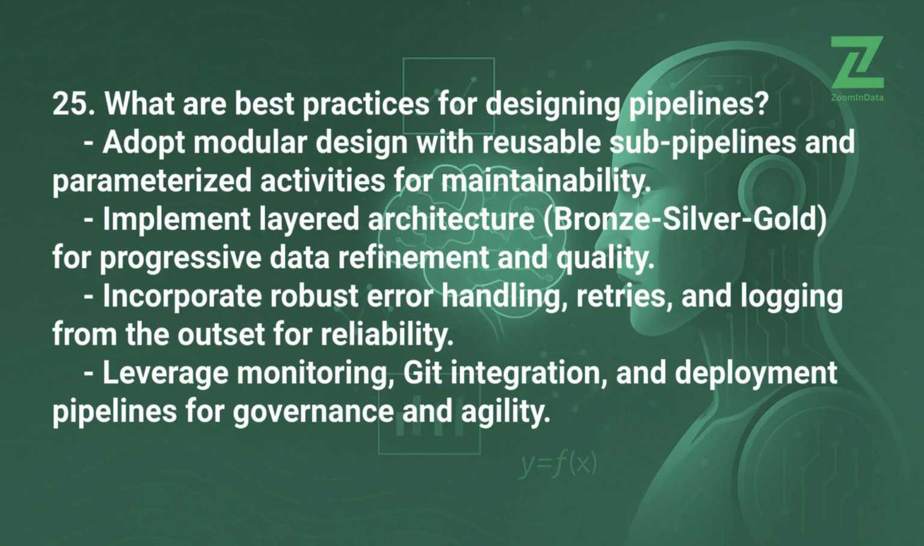25. What are best practices for designing pipelines? Adopt modular design with reusable sub-pipelines and parameterized activities for maintainability. Implement layered architecture, bronze, silver, gold, for progressive data refinement and quality. Incorporate robust error handling, retries, and logging from the outset for reliability. Leverage monitoring, Git integration, and deployment pipelines for governance and agility.